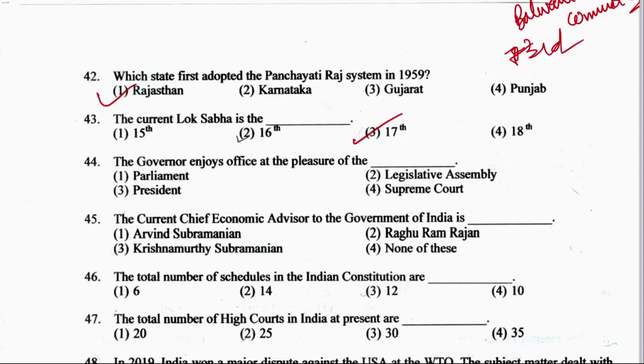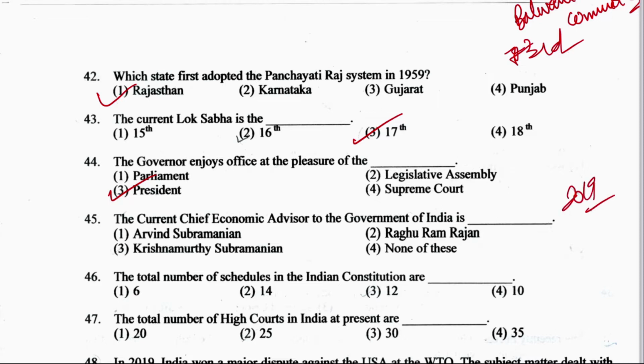Question number 44. The governor enjoys the office at the pleasure of the Parliament, Legislative Assembly, President, or Supreme Court. Right answer is option number 3, President, at the pleasure of the President. Now next question 45. The current Chief Economic Advisor to the Government of India is, remember that this was asked in 2019.